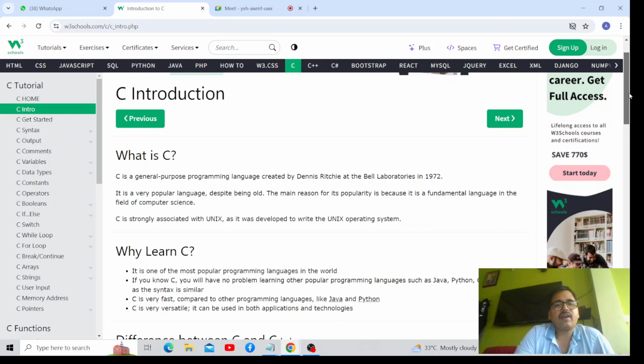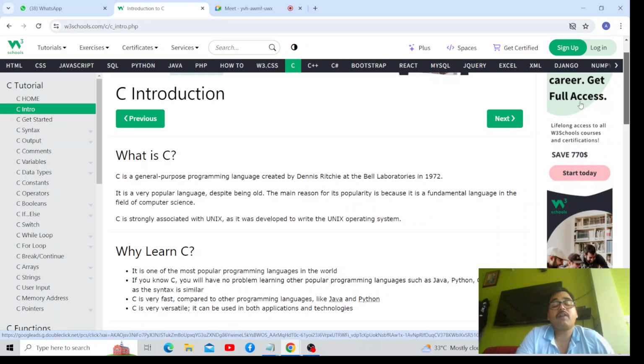Well, I'm reading: C is a general purpose programming language created by Dennis Ritchie at Bell Laboratories in 1972. Actually, this Bell Laboratories was in California, America, right? It was a very popular language despite being old. The main reason for its popularity is that it is a fundamental language in the field of computer science.